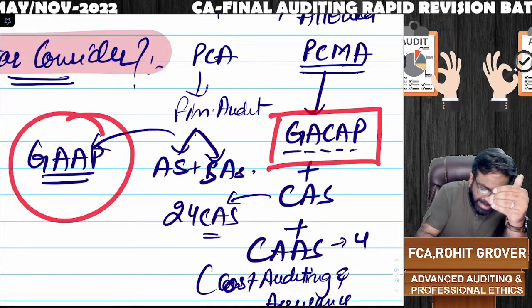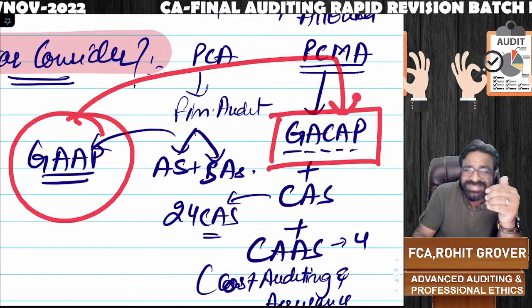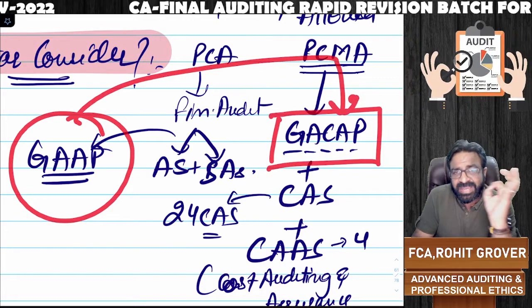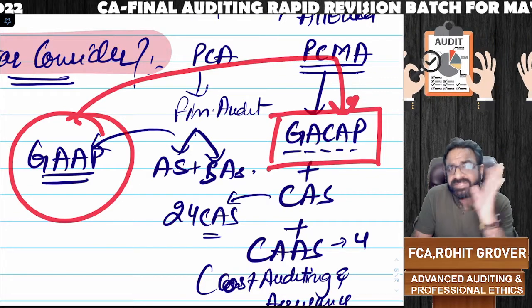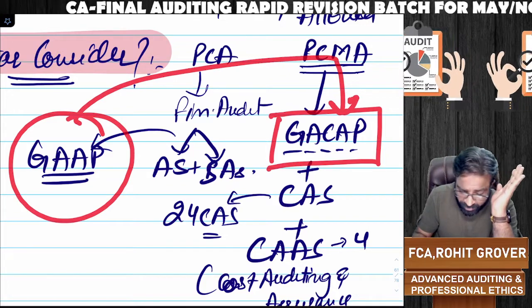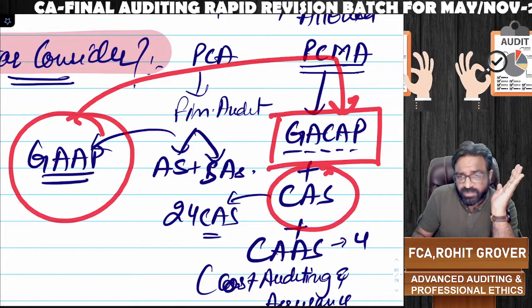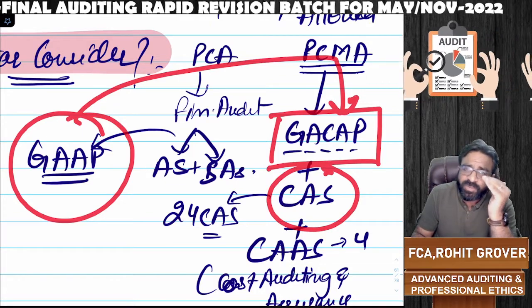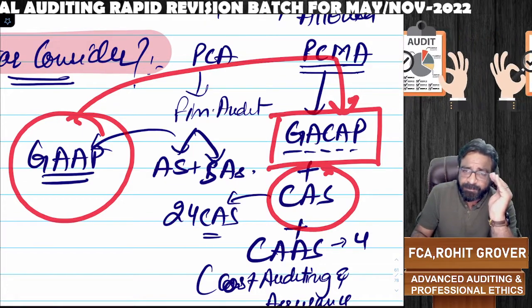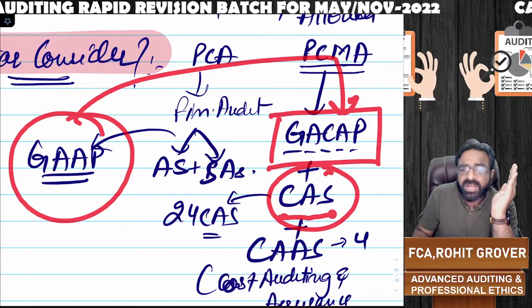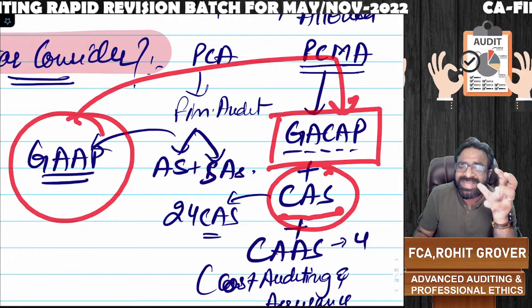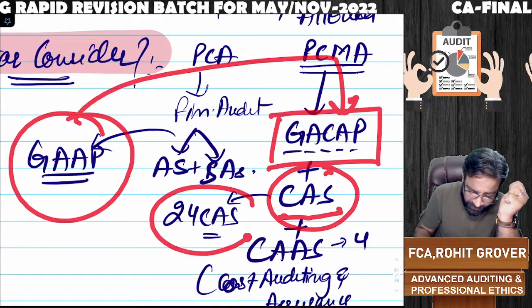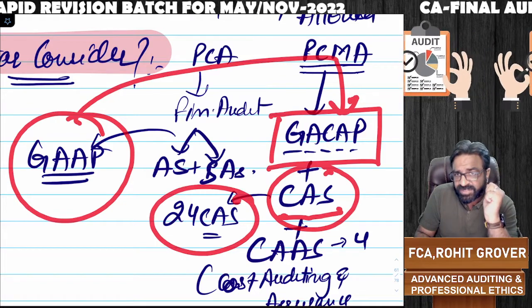So GAAP here changes to generally accepted cost accounting principles. And we also have to see that their cost accounts or cost statements are prepared not by following accounting standards, but by following cost accounting standards, which we call CAS. There are a total of 24 cost accounting standards in the CMA course.